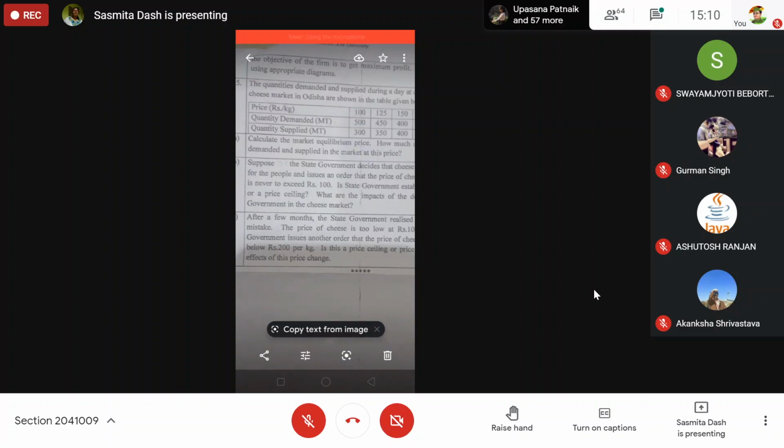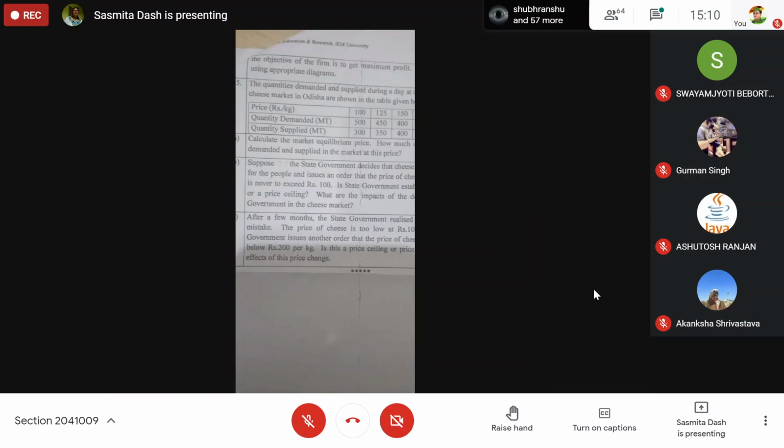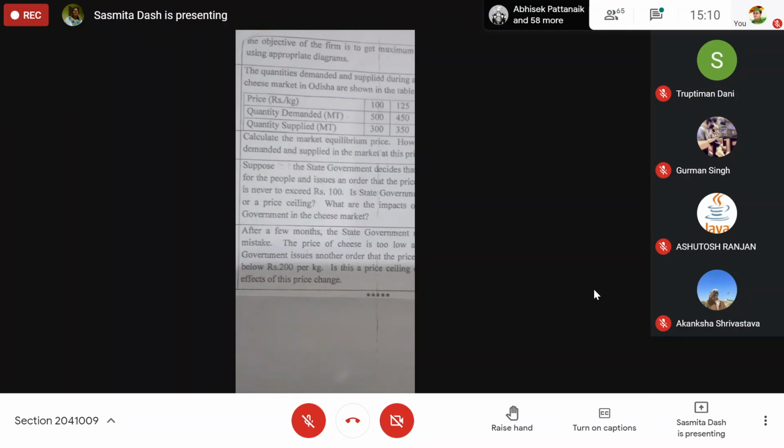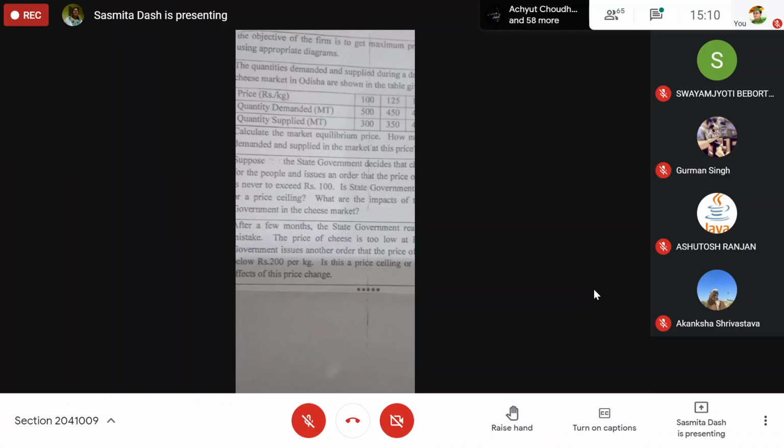Ma'am, sellers use favoritism. There will be shortage or surplus. That should be the first thing: there will be a shortage or surplus in the cheese market.